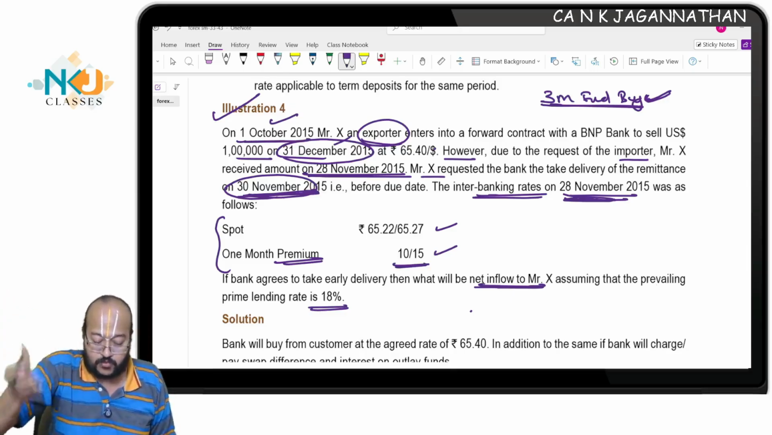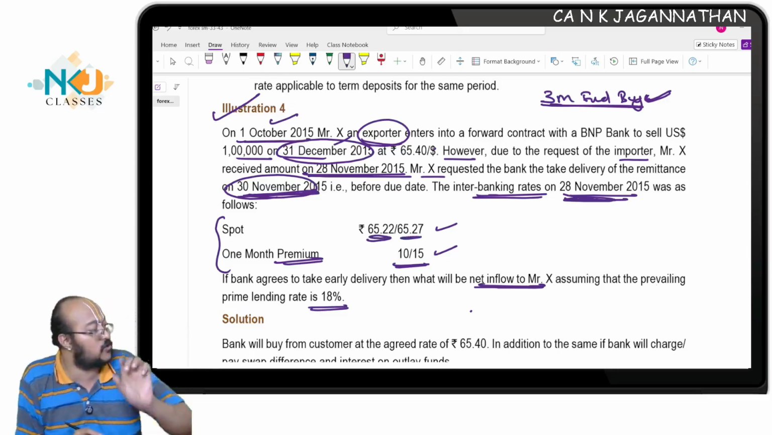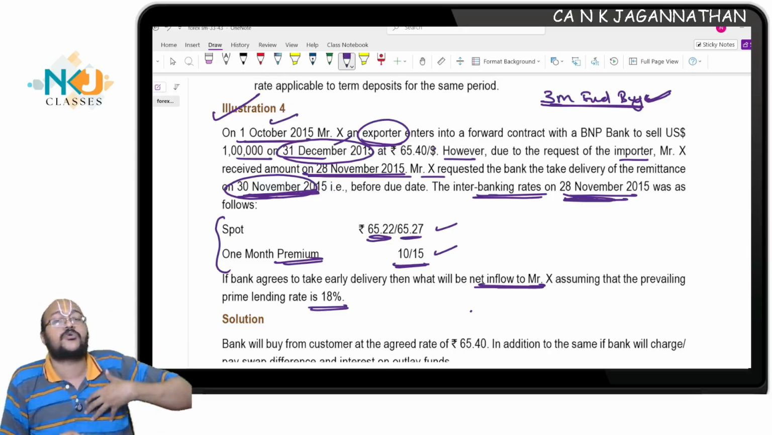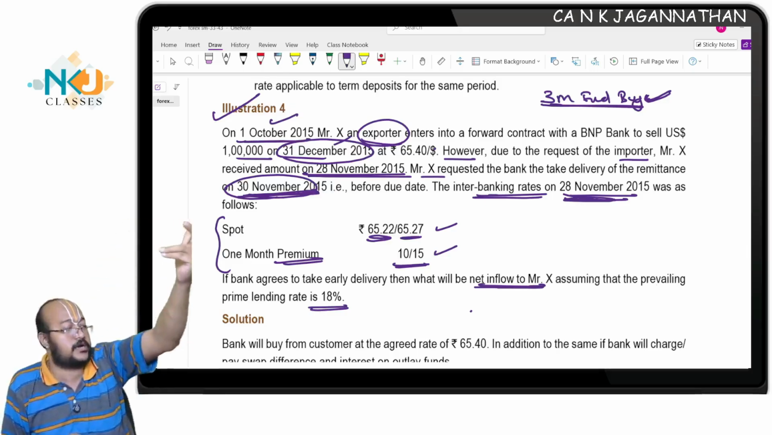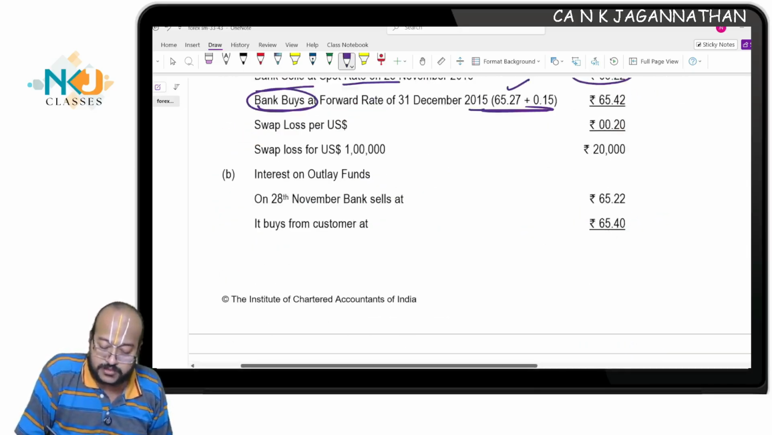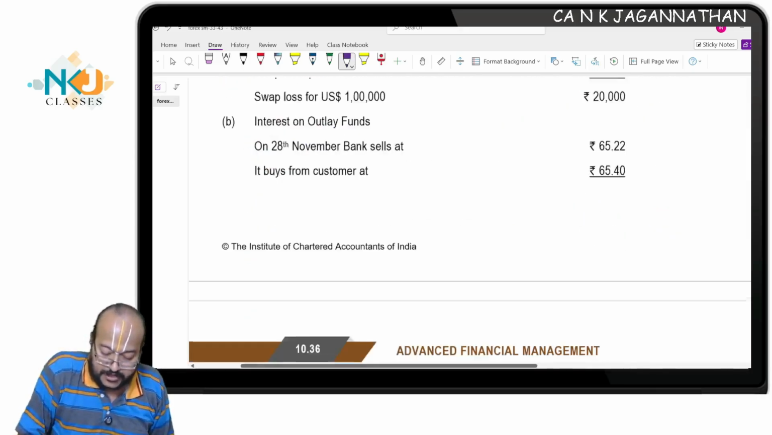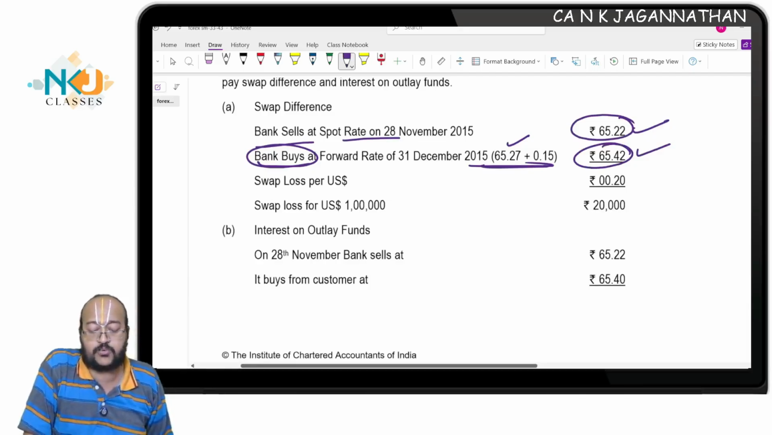Okay, ascending premium, you need to add. So 65.22, 65.27, which rate will you consider? Bid rate or offer rate? You need to sell to a buyer, and you need to buy from the interbank market, your bigger dealer. You will buy at the offer rate 65.27 plus 0.15, that is 65.42. This is the rate at which you will buy the dollar, 65.42, and 65.22 you will sell.